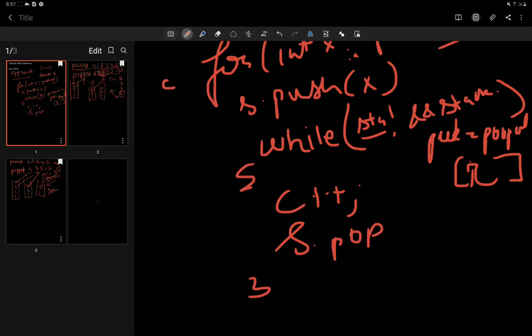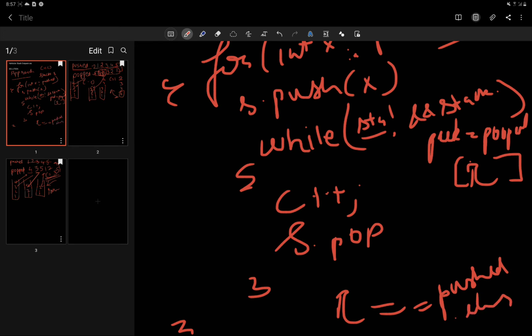And at the end of this loop, we check if the counter is equal to the length of the pushed array. If it's equal we return true, or else we return false. I hope the approach is clear at this point, and I have solved it with two examples.